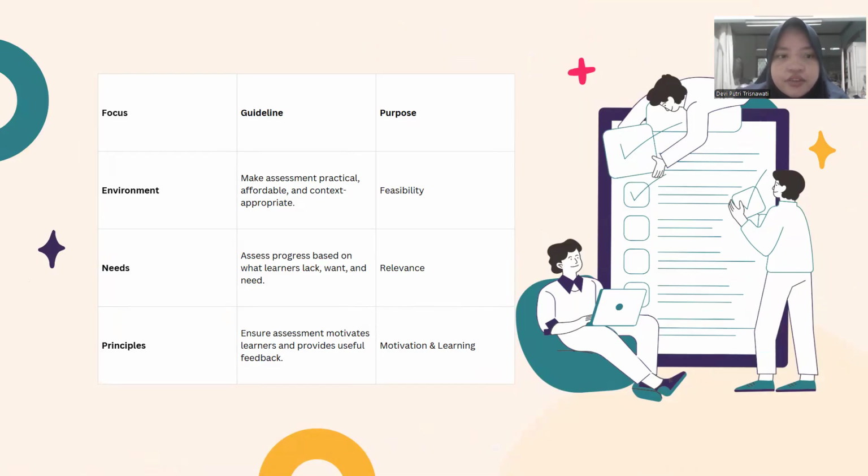And when we focus on learners' needs, assessment should evaluate what students still lack, what they want, and what they need to achieve, ensuring relevance. And the last is from the principles perspective, assessment should motivate students and provide constructive feedback, promoting motivation and learning.